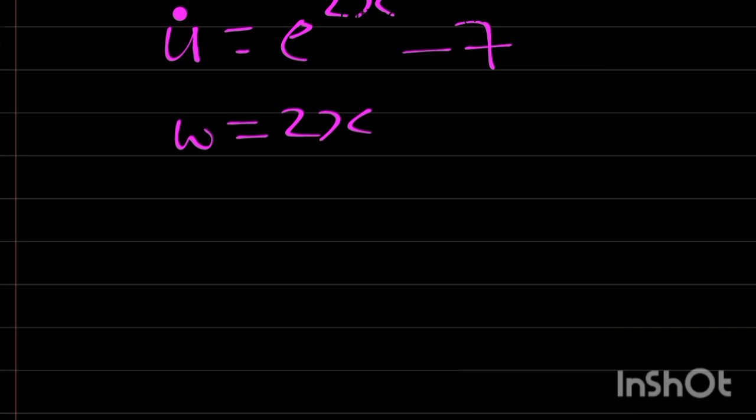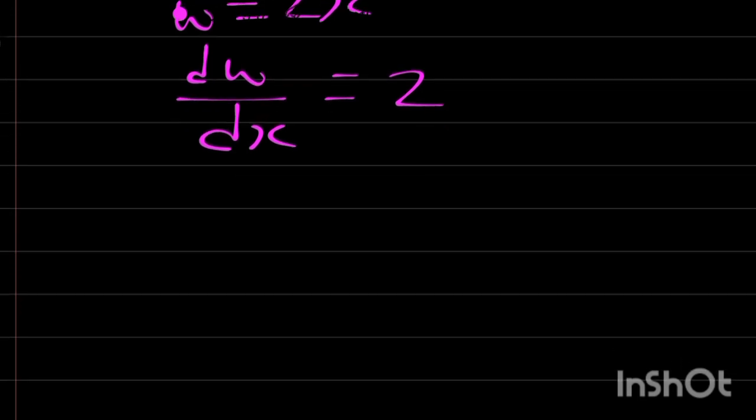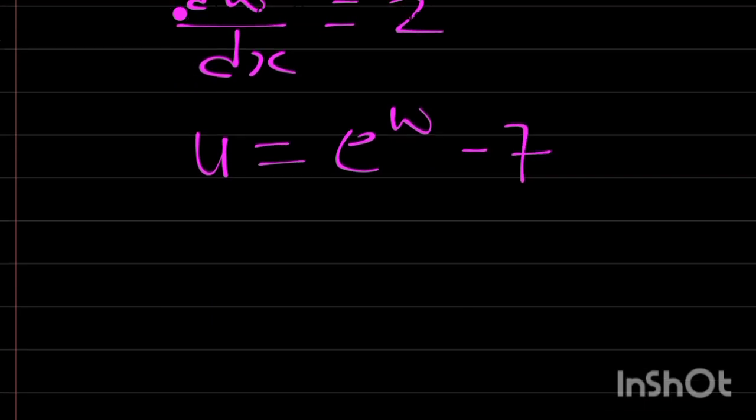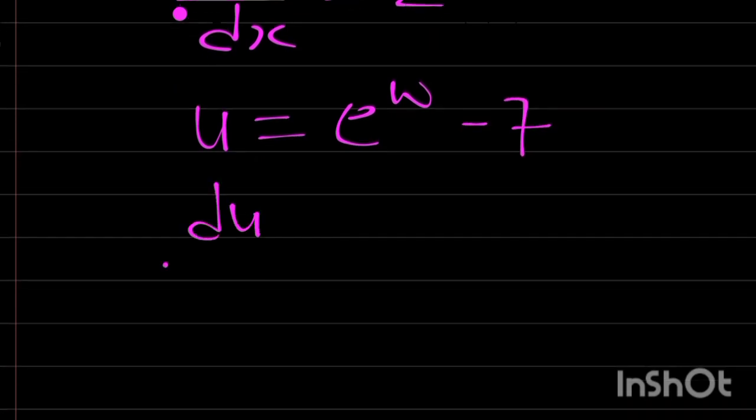Let's differentiate w. So I have dw by dx is equal to 2. And my u is actually equal to exponential w minus 7. Now let's differentiate u with respect to w. Therefore, we are going to have exponential w. Differentiation of 7 as a constant is 0.